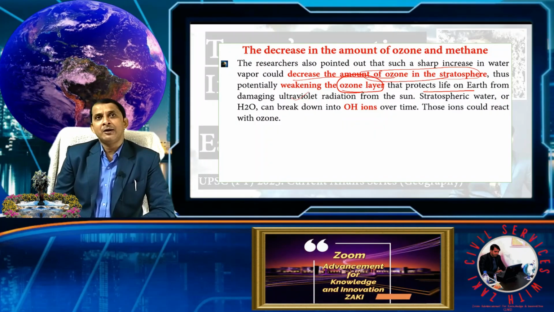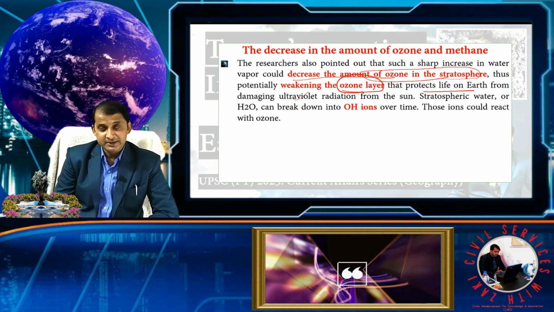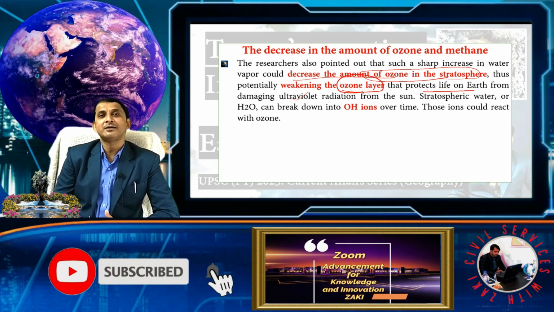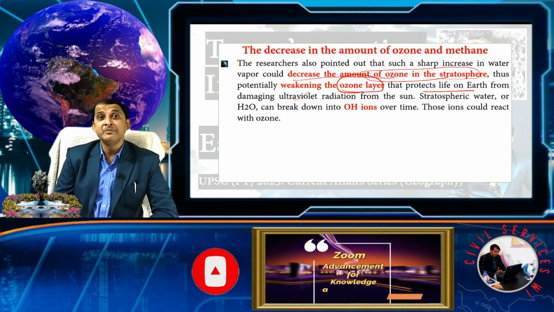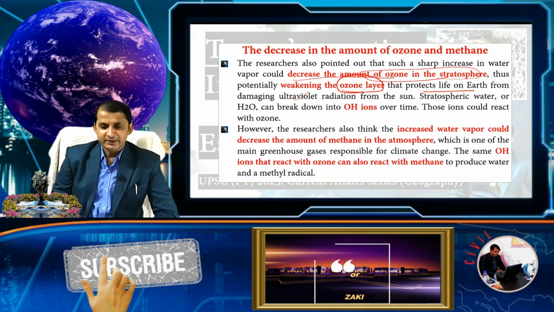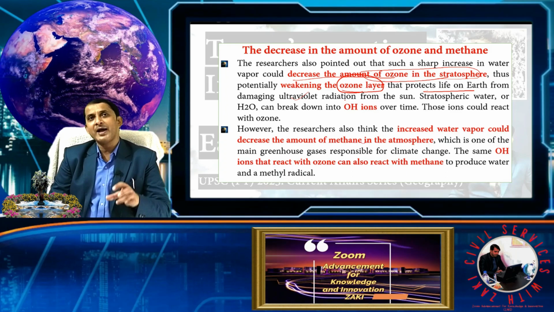Let's note not only the negative but also some positive news from this explosion. The positive news is that this also decreases methane, a main greenhouse gas. The researchers think increased water vapor could decrease the amount of methane. So why does it decrease ozone?